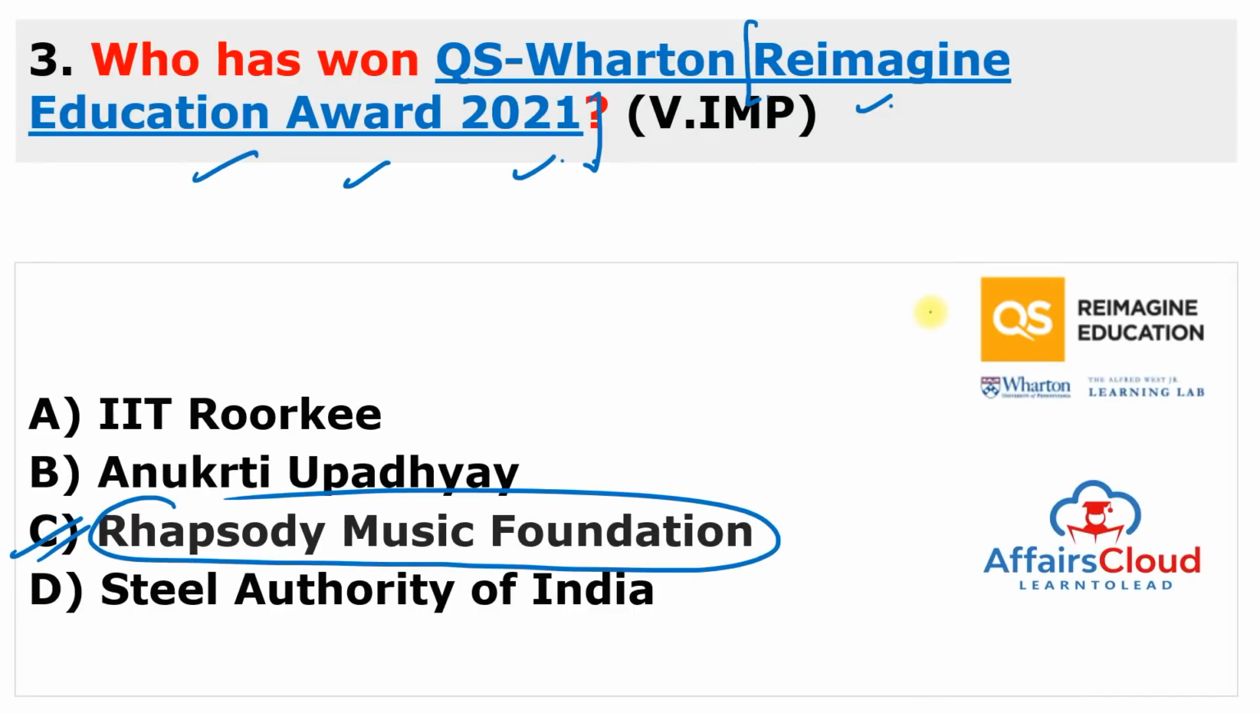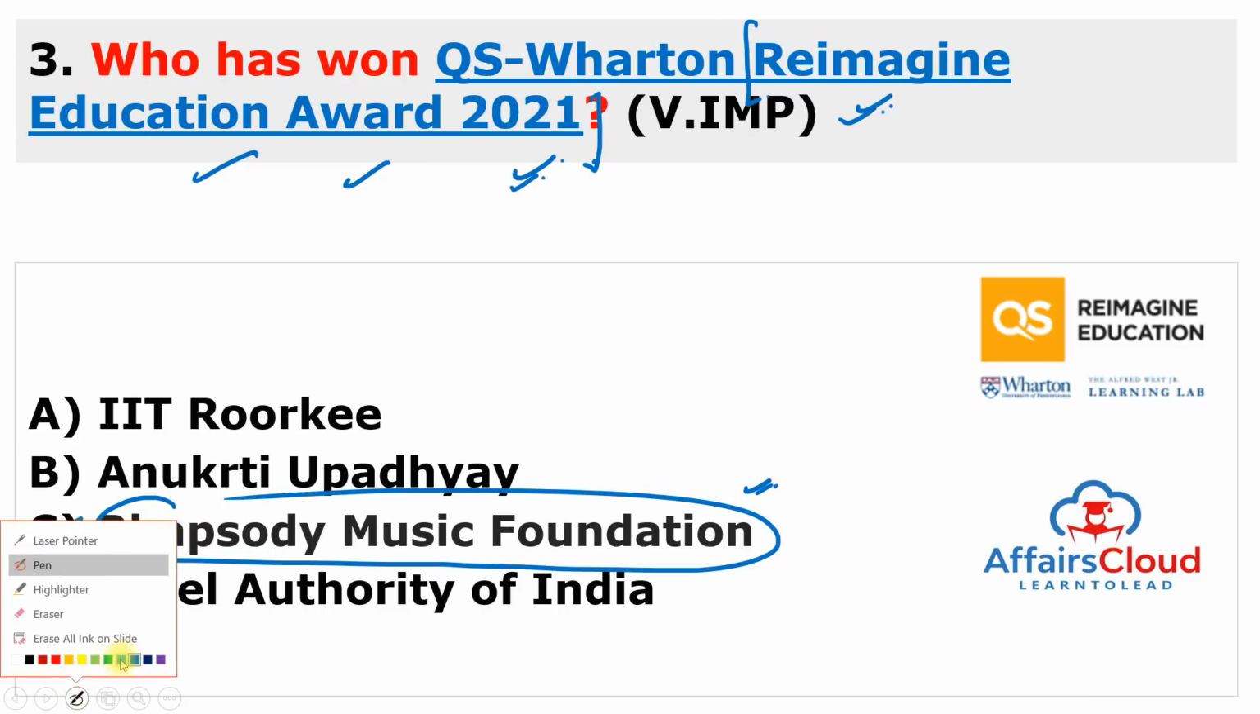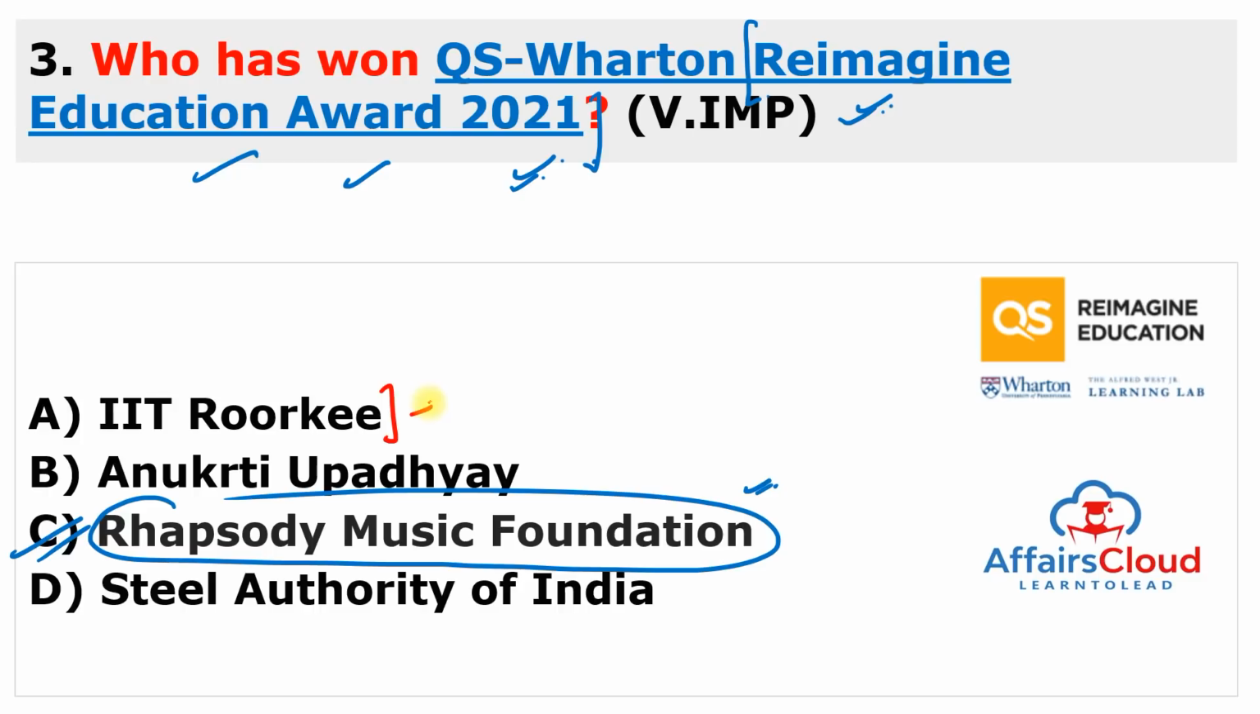So you have to just remember the keyword here, QS Wharton Reimagine Education Award 2021. It goes to Rhapsody Music Foundation. But you can also remember the other options here like A, B and D. First is IIT Roorkee. You can see IIT Roorkee recently won the most innovative research institute category by the Confederation of Indian Industry.